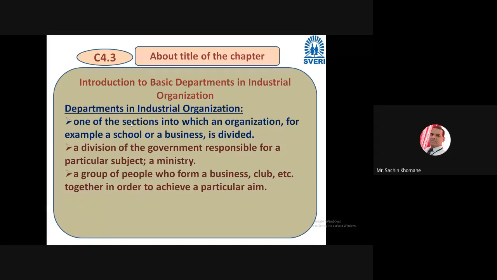If you club various departments, then there will be one organization. Another definition is also there: a department is a division of the government responsible for a particular subject or ministry. So in government also it is the same thing. Let it be school, government, or business, everywhere these sections are there.